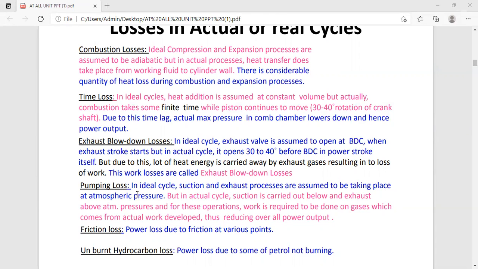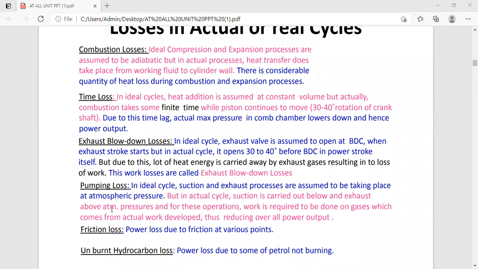In order to induct the fluid into the cylinder, the exhaust gases are expelled at a higher pressure than the atmospheric pressure. So therefore, some work is done on the gases during the suction and the exhaust stroke. And this work is called the pumping work.